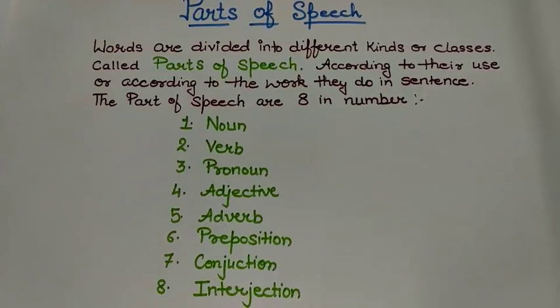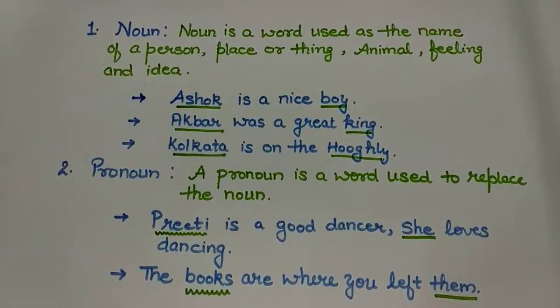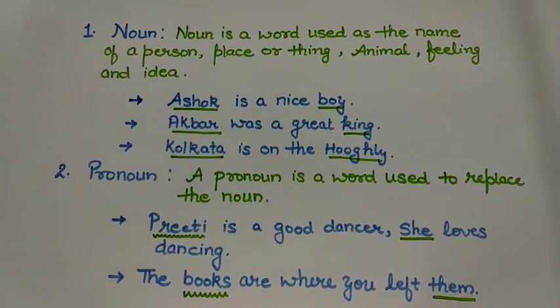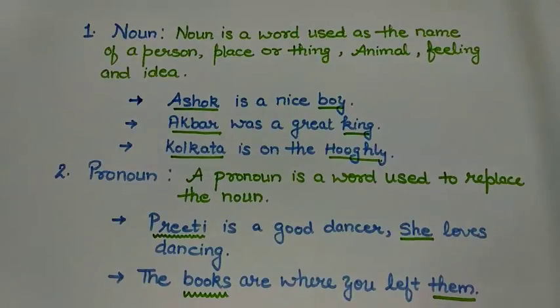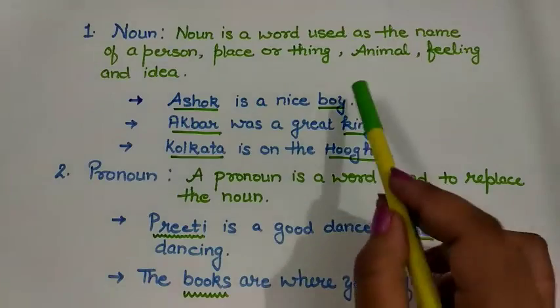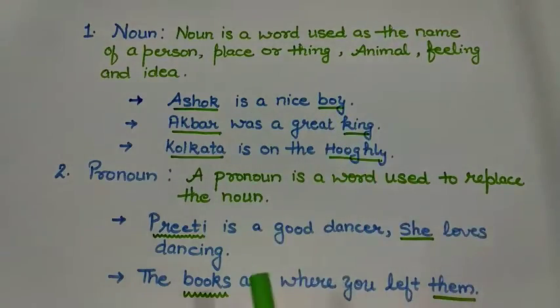So, the first and the foremost is noun. Noun is a word used as the name of a person, place, or a thing, animal, any feeling and idea. So we can say that nouns are the words we use to give names. Like, Ashok is a nice boy. You can see here that Ashok is a name and hence the noun. And I have used boy here representing a common noun.